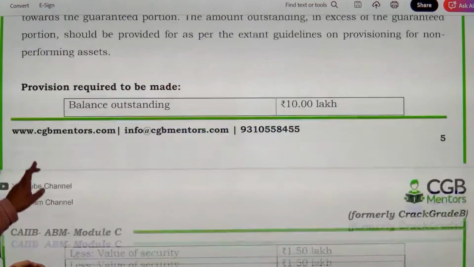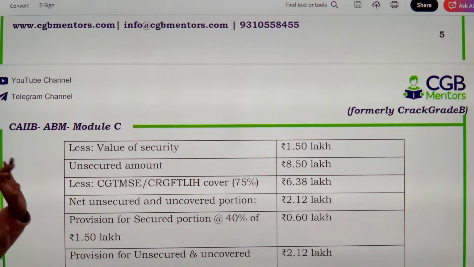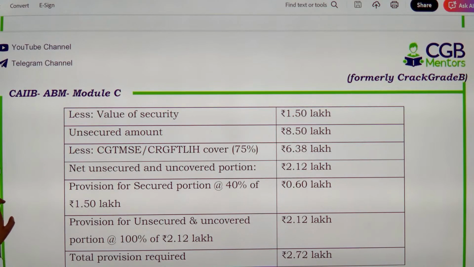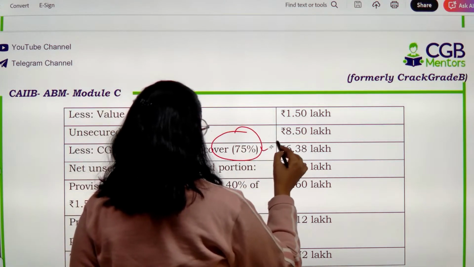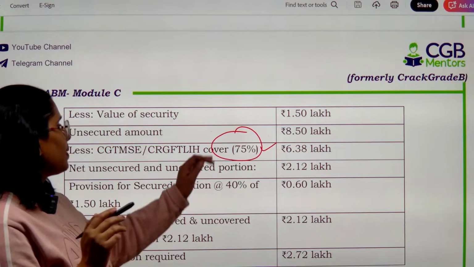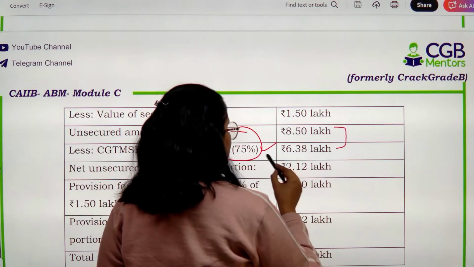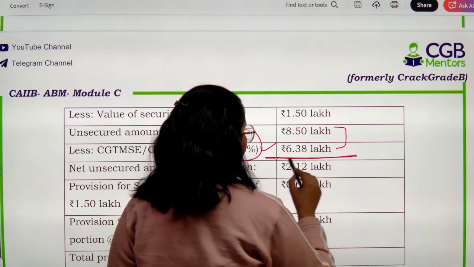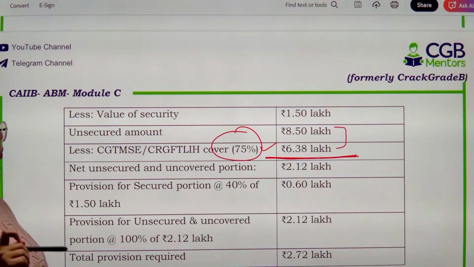So what is the provision that I need to make? 10 lakhs is the balance outstanding that I know. I have to deduct the value of security, that is 1.5 lakh. I know what is unsecured amount, that is 8.5 lakh. Out of 8.5 lakh, 75% is the CGT MSE cover that I am having. ठीक है, 75% मेरे पास में क्या है? CGT MSE कवर की, इस बात की तो गारंटी है. अब मेरे पास अनकवर्ड पोर्शन कितना है? व्हाट इज द पोर्शन विच इज अनकवर्ड फॉर मी? 2.12 लाख.